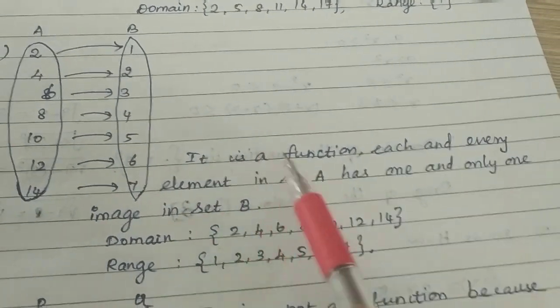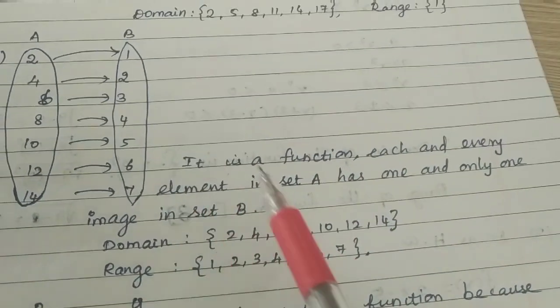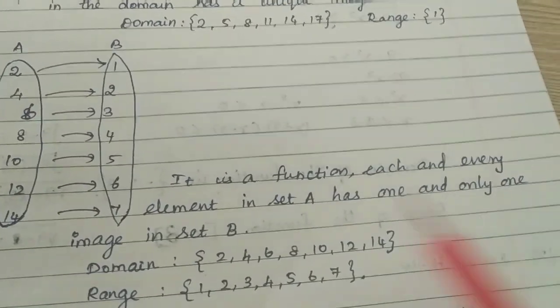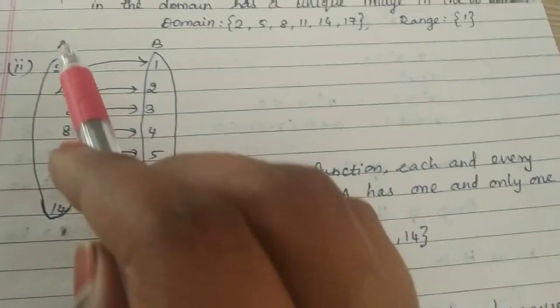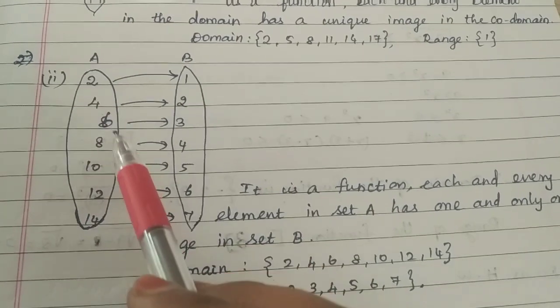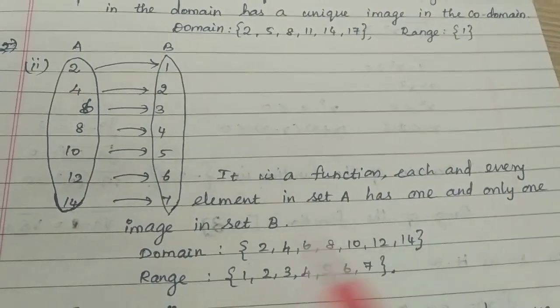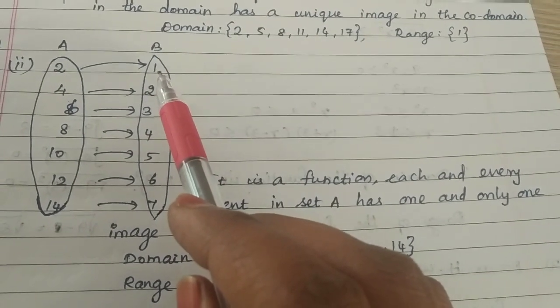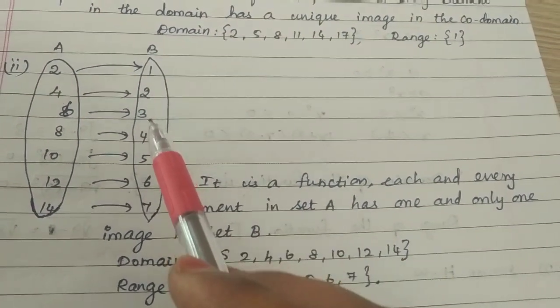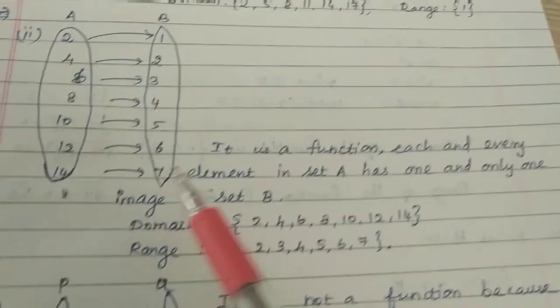It is a function since each and every element in the set A has one and only one image in the set B. What is the domain? {2, 4, 6, 8, 10, 12, 14}. It should be written within the set brackets. The next one, what is the range? The second element is the range: {1, 2, 3, 4, 5, 6, 7}. The next question, the next subdivision.